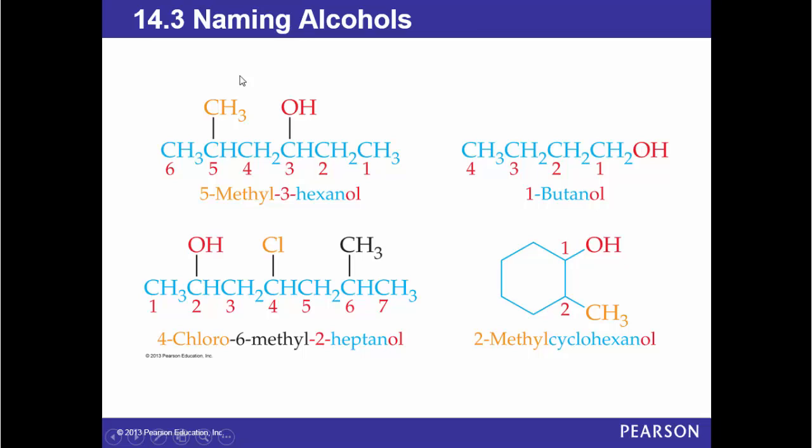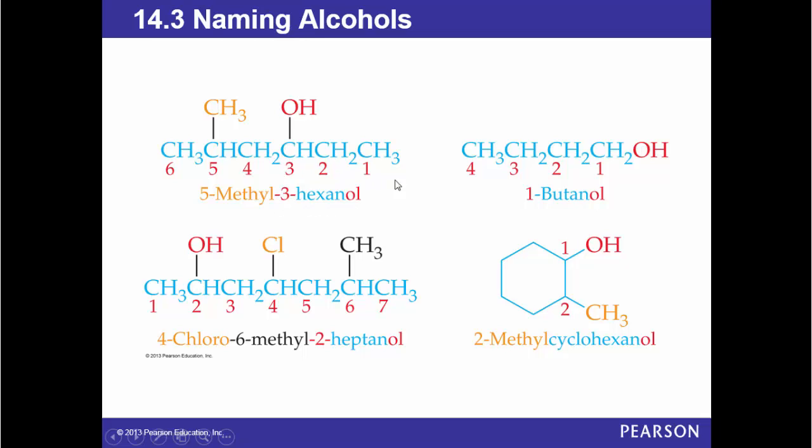These are some examples. Here, we want to name this alcohol. We choose the parent alkane, 6-carbon hexane, and here we have two substituents. OH is the functional group, so it must take the lowest number. So we begin from this side, 1, 2, 3, 4, 5, 6. Then we write 5-methyl-3-hexanol. The parent alkane is hexane and we replace the E with ol, and the 3 indicates the position of the OH group.